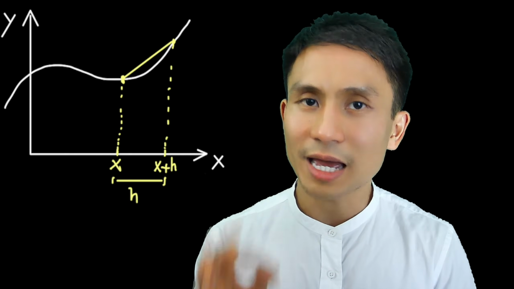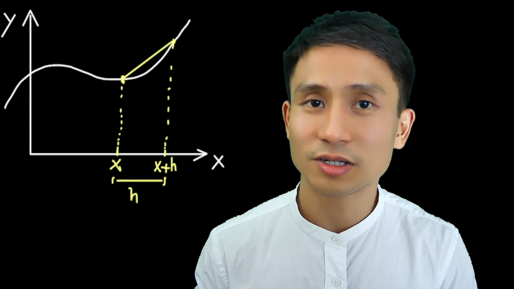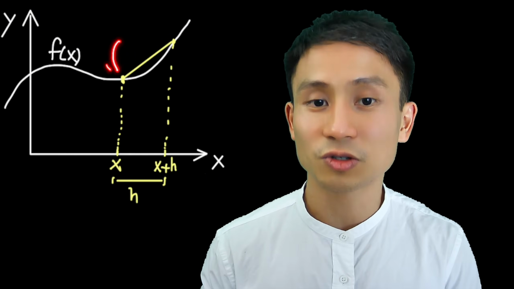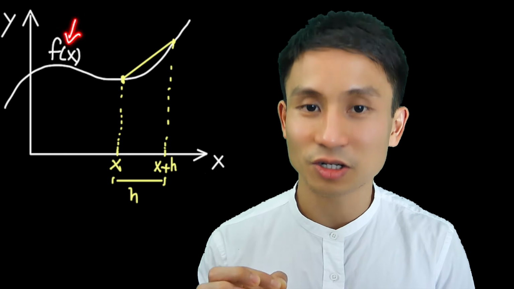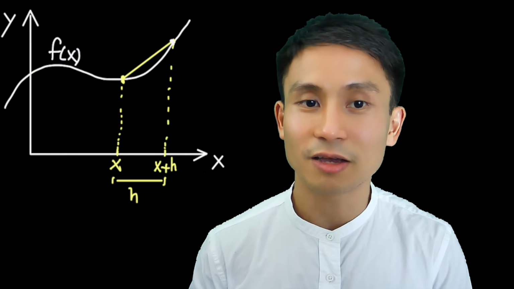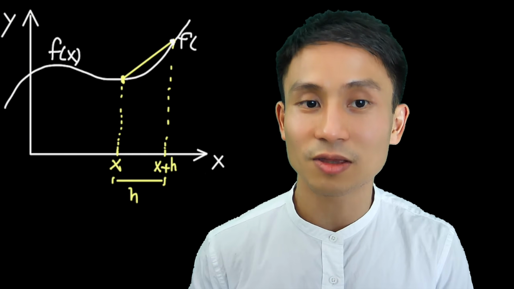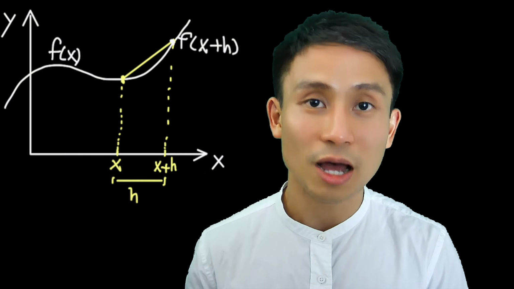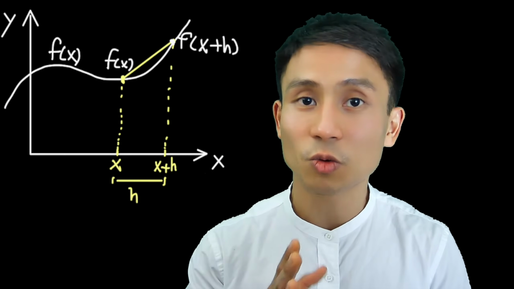Well, we already know the x values of these points, but what are actually the y values? Well, for the argument's sake, we would describe the curve by a function of x like this. So the y values of these two points are basically just putting the x values into the function, which can be any function, right? Whatever that comes to be, that will be the y values. If we put x plus h into the function, the notation to do that is f in parentheses x plus h. Similarly, for the x coordinate, the corresponding y value would be f of x, because we put x into f of x.